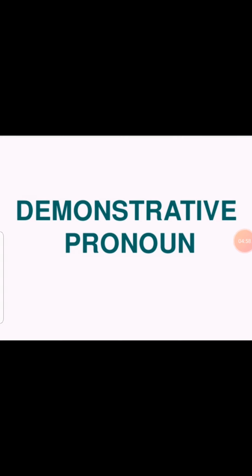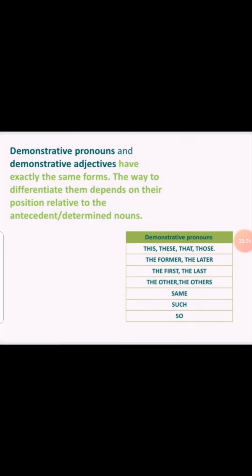Now we come to the next one, that is demonstrative pronoun. The demonstrative pronouns are the words to point out something. Again, this is also there in the demonstrative adjective as well. But when you are not using any noun in it, like "this book is mine", here I say "this" and after this I have used "book". So this is a demonstrative adjective. If I say "this is mine", there I am not using any noun in it, I am replacing that particular noun, so this would be considered a demonstrative pronoun.